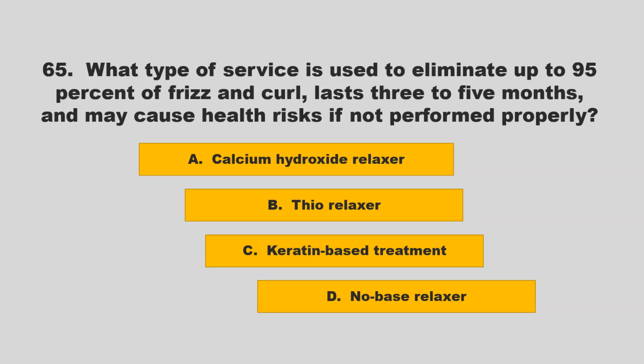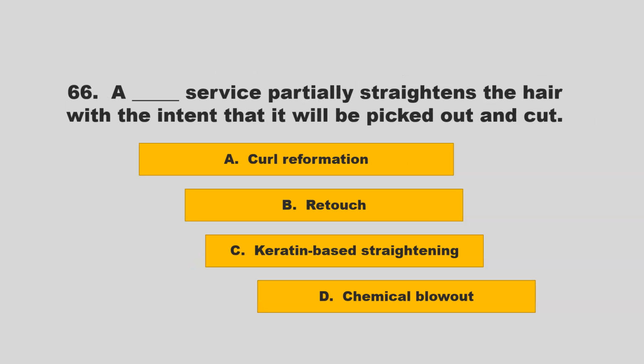What type of service is used to eliminate up to 95% of frizz and curl, lasts 3 to 5 months, and may cause health risks if not performed properly? Is it calcium hydroxide relaxer, thiol relaxer, keratin-based treatment, or no base relaxer? If you chose C, keratin-based treatment, you are correct.